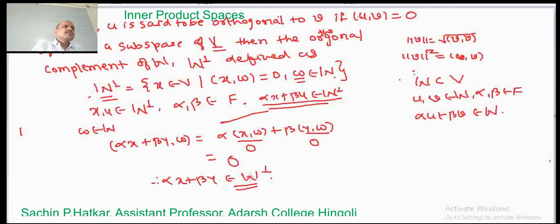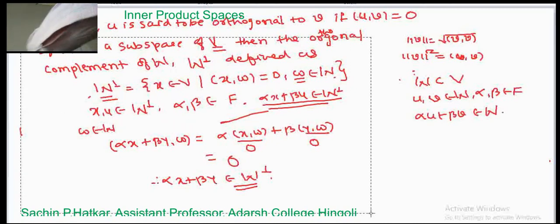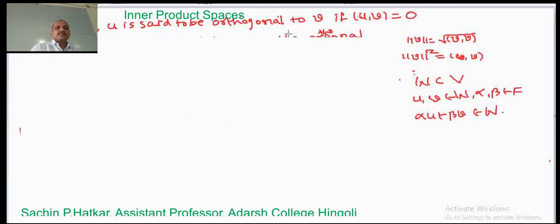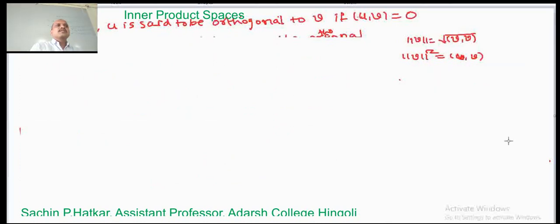There is another important definition regarding the vectors of an inner product space. Here we have shown the orthogonality. When two vectors are orthogonal, this is an important definition. We have defined two important definitions: the length of a vector, which is called the norm of a vector, and now the orthogonality.